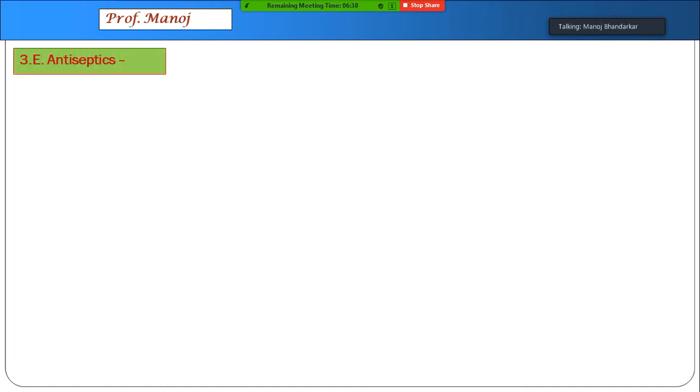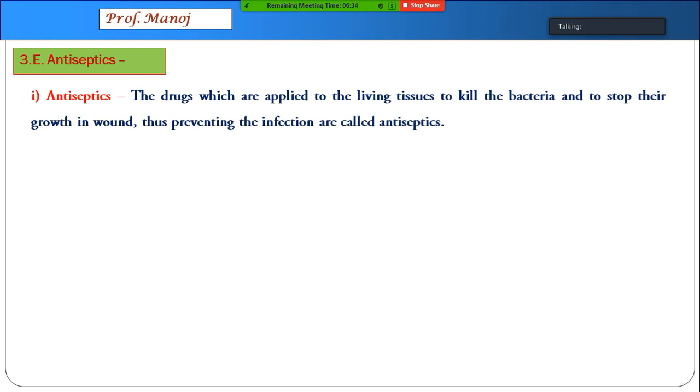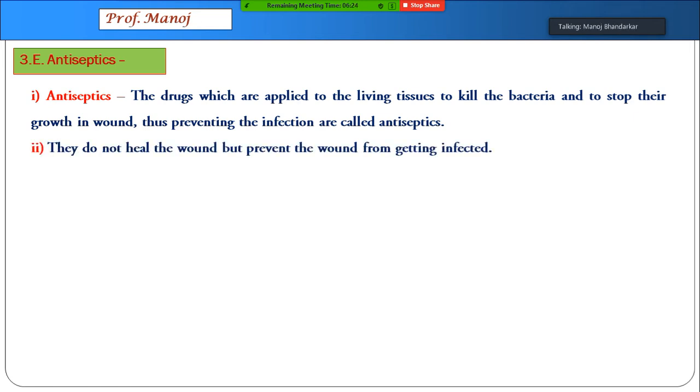We come now to the next class of medicines, antiseptics. These drugs are applied to the living tissues and they will either kill the bacteria or stop the growth of bacteria. They are called antiseptics. Remember, antiseptics do not heal the wound at all. They only stop the growth of bacteria and the wound getting more infected.